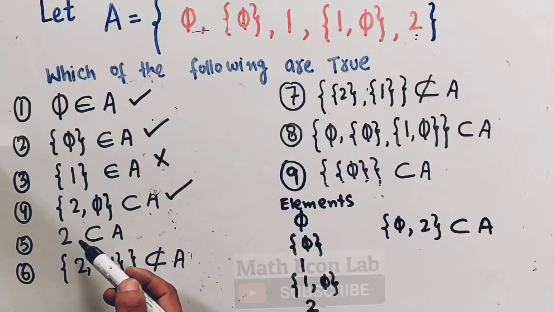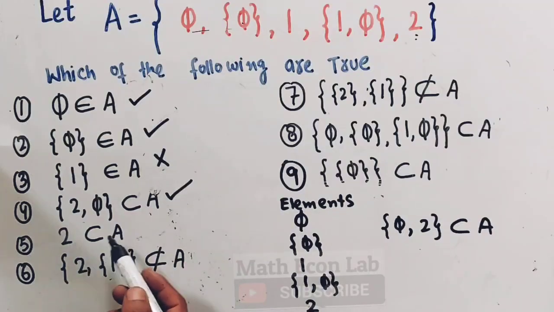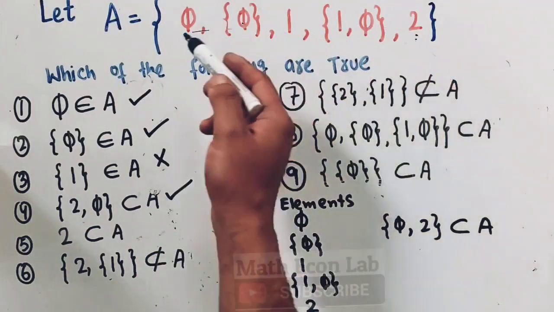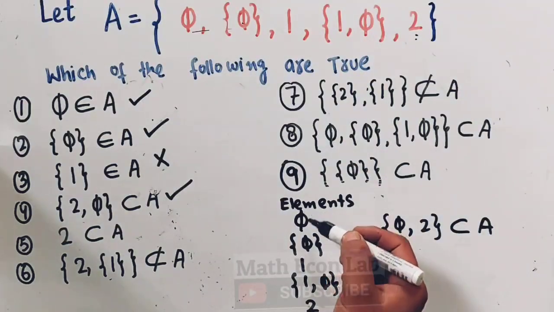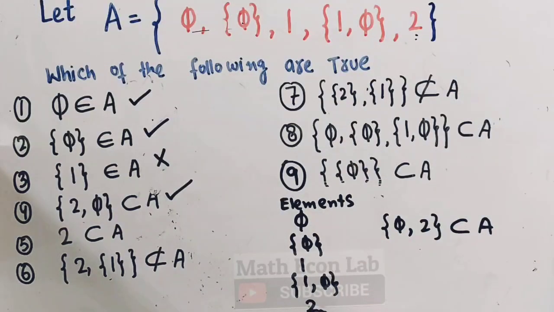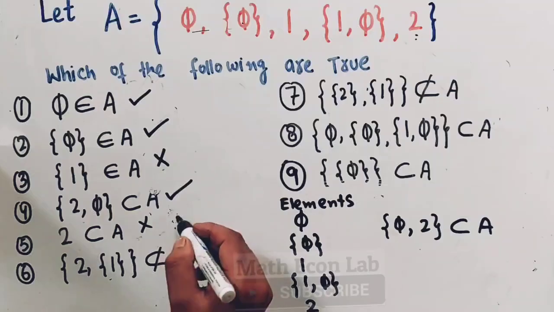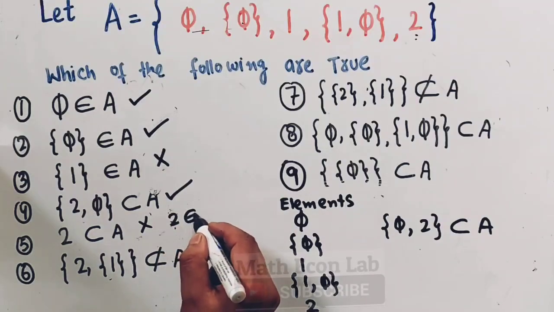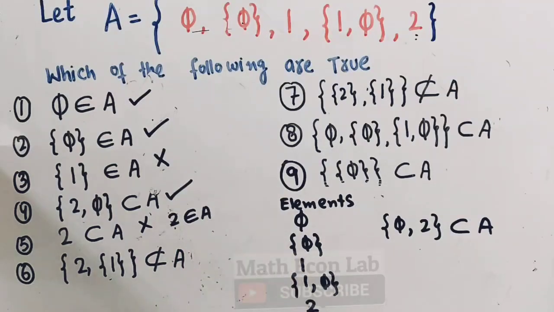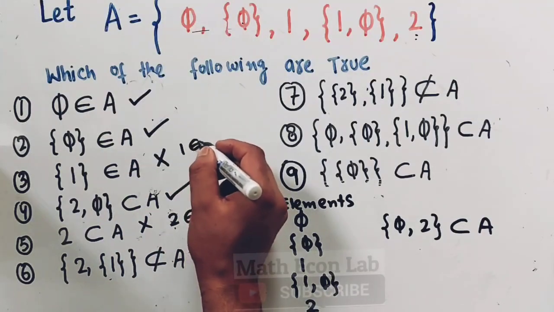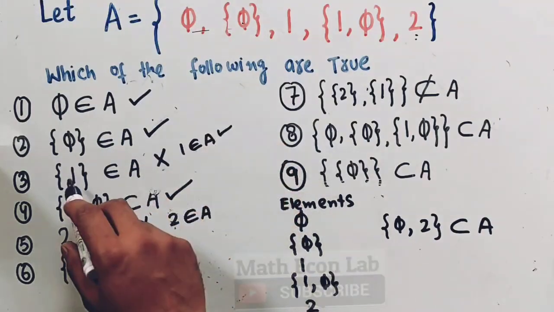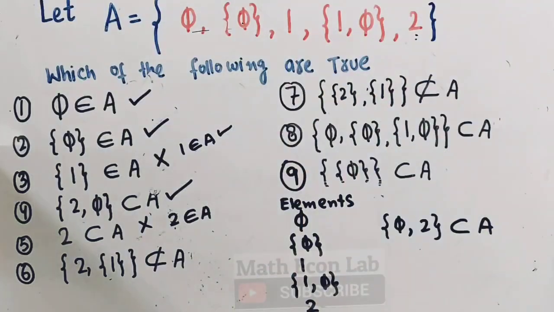Now we are being told 2 belongs to A. Sorry, 2 is a subset of A. My mistake. Is 2 a subset of A? No, 2 is not a subset of A. We have the elements here, and 2 is in fact an element of A. So this is incorrect. If it were 2 belongs to A, then it would have been true. Likewise, in this case, if we were told that 1 belongs to A, this would have been true, but the set containing 1 is not present here.